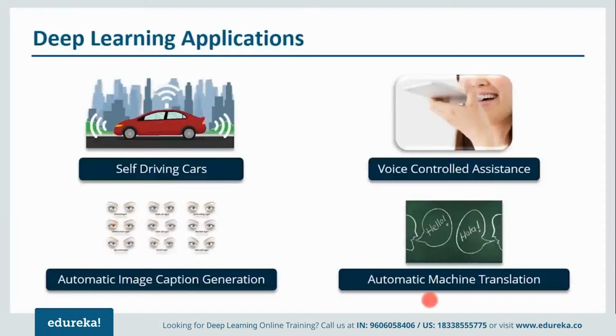Now when I talk about automatic machine translation, we can convert English language into Spanish, similarly Spanish to French. So basically with automatic machine translation, you can convert one language to another with the help of deep learning. And these are just a few examples, guys. There are many, many other examples of deep learning. It can be used in game playing and in many other things. And let me tell you one very fascinating thing that I've told you in the beginning as well. With the help of deep learning, MIT is trying to predict the future. So yeah, I know it is growing exponentially right now, guys.